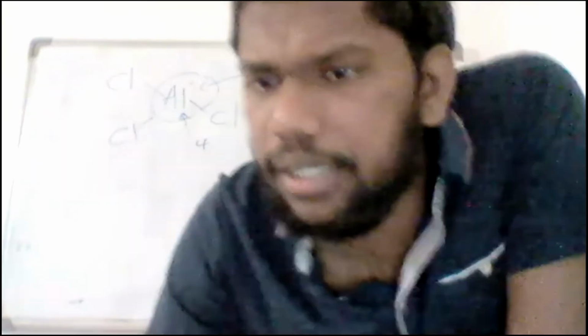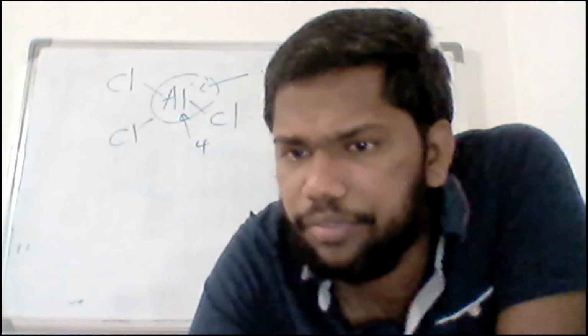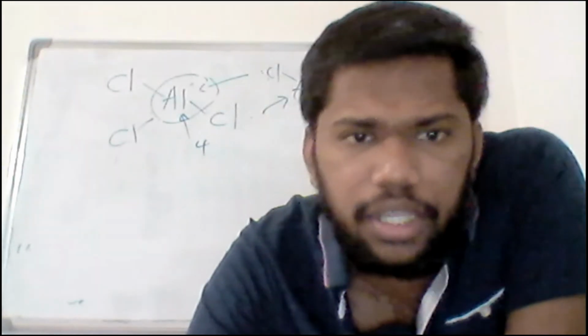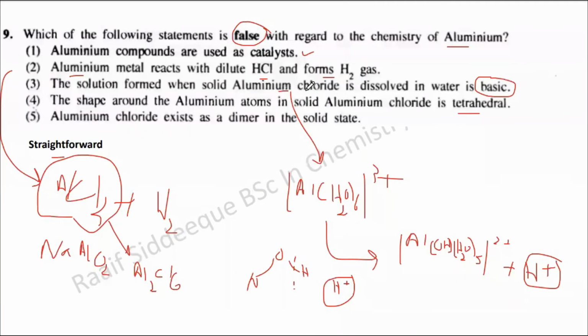Next: aluminium hydroxide and HCl form as products. So what is this answer? The idea is, you have aluminium chloride and you dissolve it in water. You expect to form aluminium hydroxide, and you think that HCl is going to form additionally.